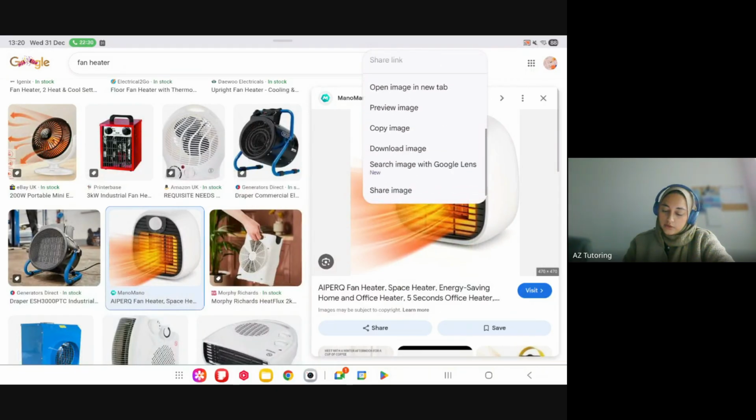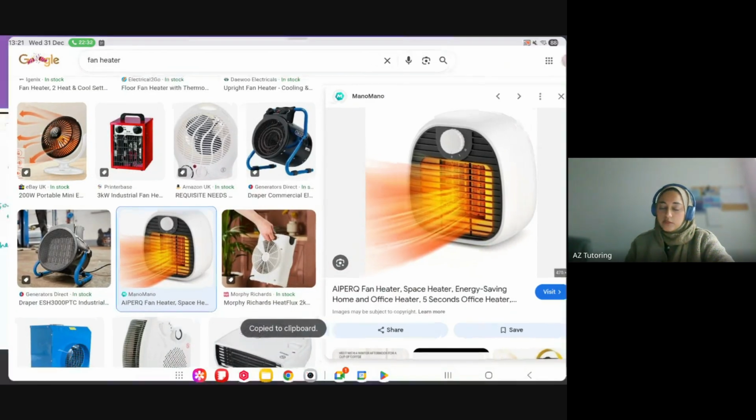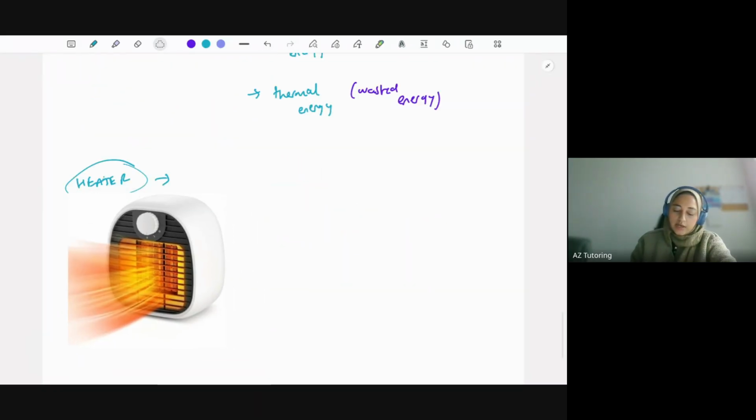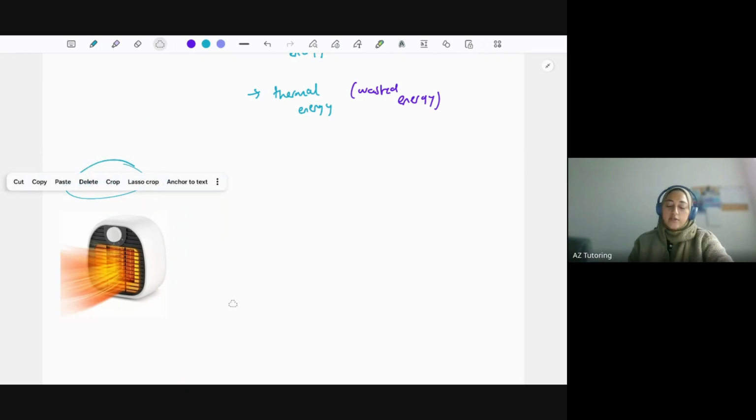Okay, copy image, just so you've got something to compare it to. It's quite common as well to analyze electrical appliances in the exam, and they'll ask what energy has been transferred, what's the wasted energy, how efficient is it, and such as well.